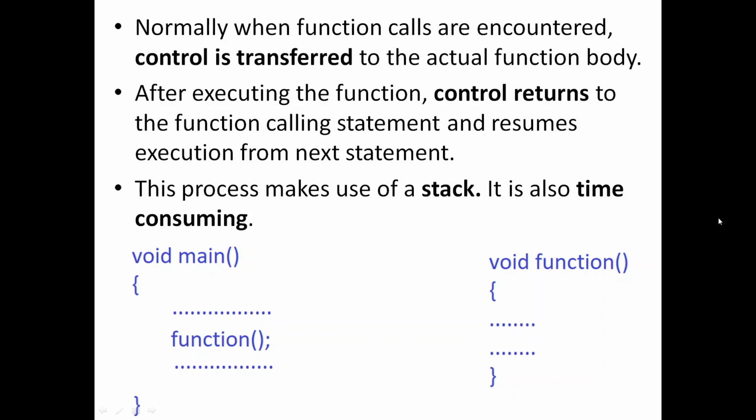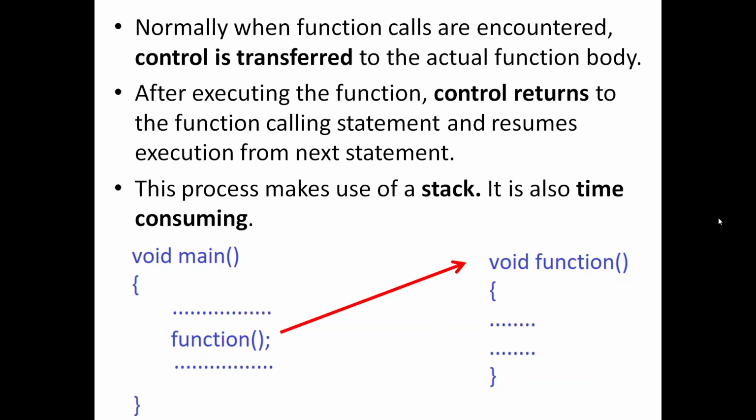This is the normal procedure, and we have also seen in another video lecture that this process makes use of a stack. A stack is used to push all the local values and the arguments of the calling function, and they are restored when the control returns to the calling function again. So this is what really happens.